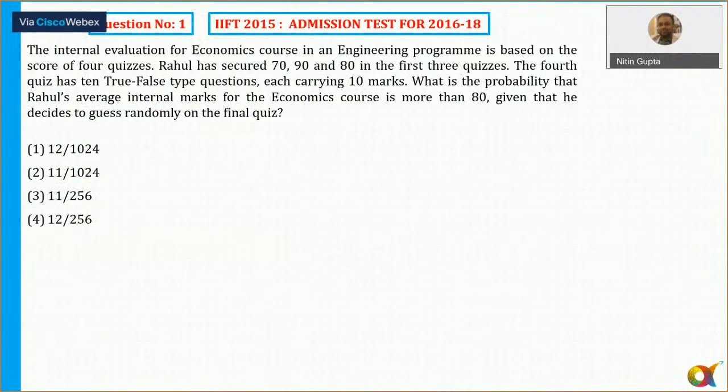So, first question, question number 1. So, let's see here. It says, the internal evaluation for economics course in an engineering program is based on the score of 4 quizzes. So, there are a total of 4 quizzes. Rahul has secured 70, 90, and 80 in the first 3 quizzes. The fourth quiz has true false type questions.